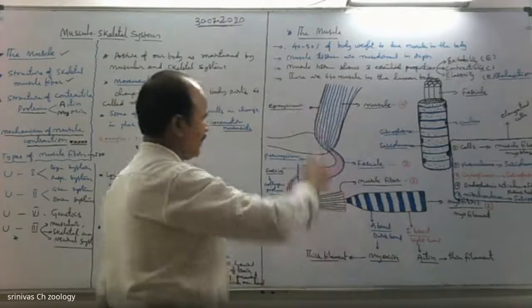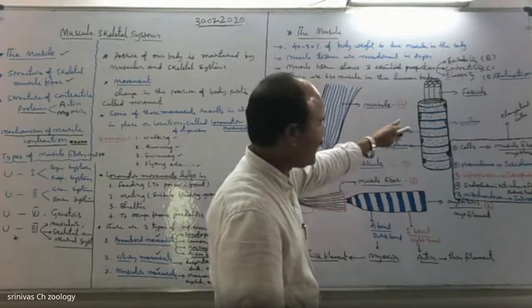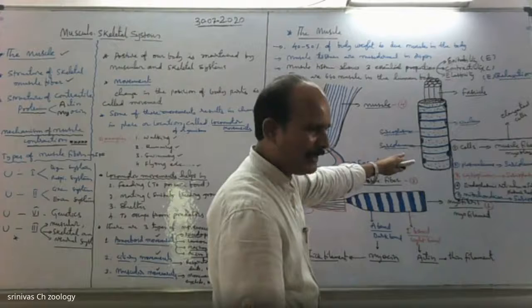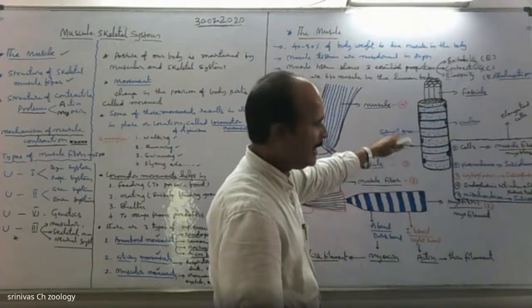Now, the structure of skeletal muscle. The skeletal muscle is a multinucleate syncytial stage, and it is striped. It is voluntary.